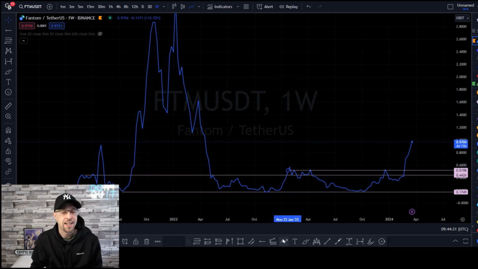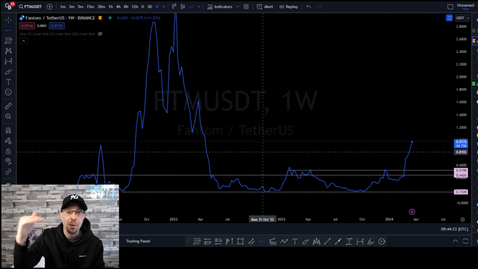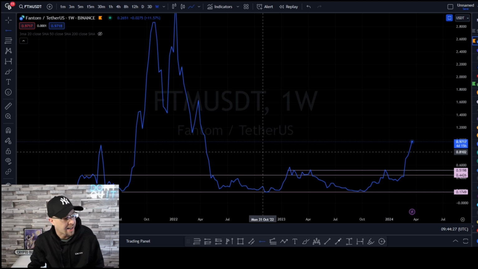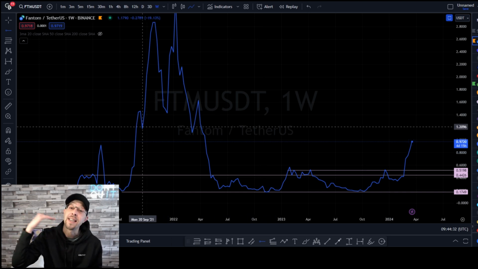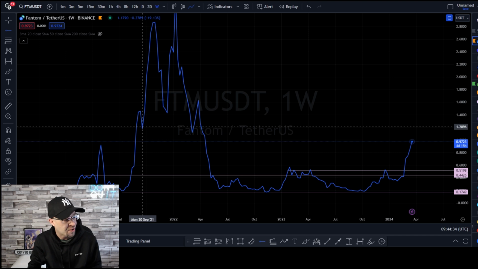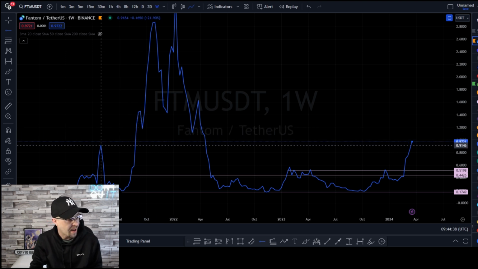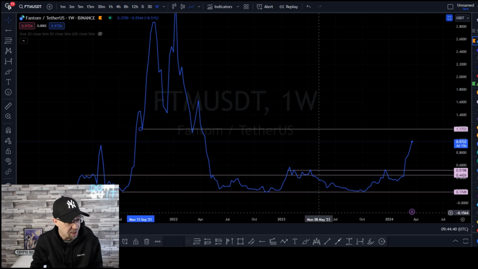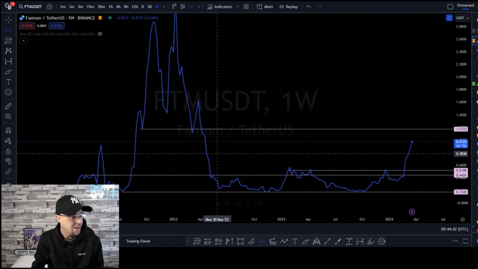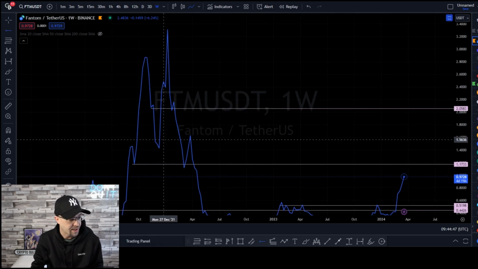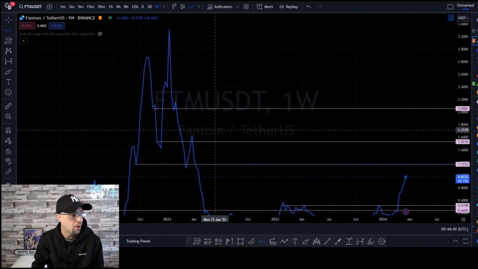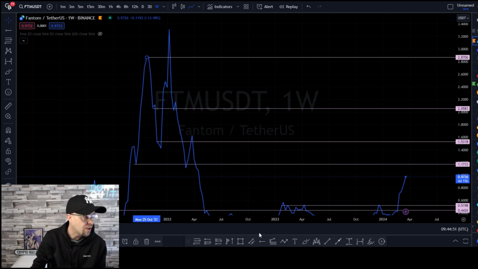And what you'll notice is the higher you move up, the fewer points that you're going to have. The fewer points that you have, the less resistance that you're likely to have going forward. So once we get up past these resistance points, it gets easier and easier as we work our way up to all-time highs. You can see that here. You've had no points, you've had 1 point there, you've had a couple of points here. And as we start going up and up and up, you'll see that there's less and less resistance. That means price action will eat away at these levels a lot easier.